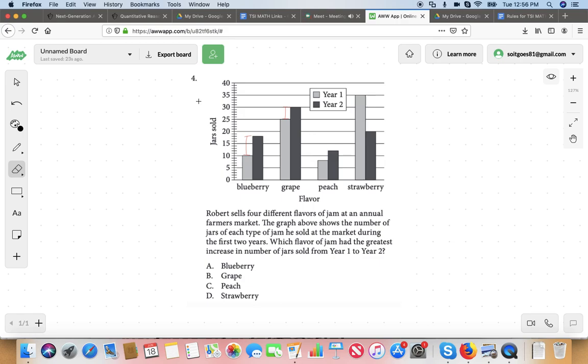Does that make sense? Yes. Even though grape sold more than blueberry. Yeah, absolutely. The biggest increase is in blueberry. Does that make sense? Which I think is the exact question. Were you looking at the question or no? Were you just looking at the chart? I was just looking at the chart.